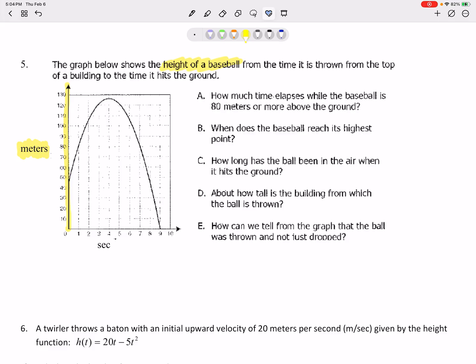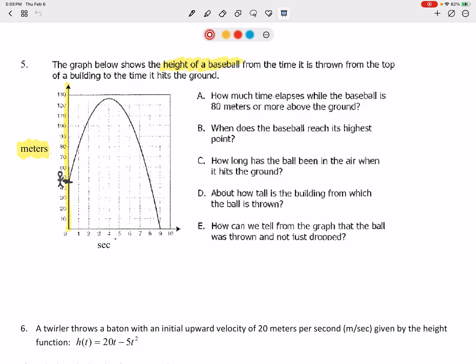It's going to go up. It's going to hit a maximum. It's going to reach a maximum, and then gravity is going to bring it all the way back down to the ground. So if I am standing right here, let's just say that's maybe me standing on top of a building and I throw the ball up. The ball is going to go up. I'm going to watch it go up. I'm going to be looking up in the air. Then I'm going to watch it come down, and my eyes and my head are going to have to look downward to see the ball hitting the ground, hopefully not hitting someone, because that would be very painful.